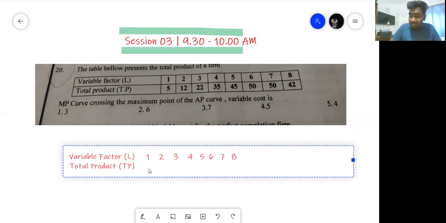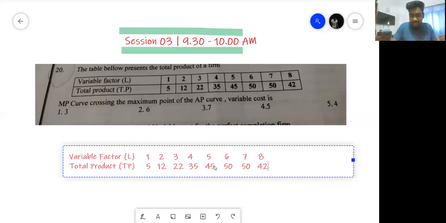That means when one person is working, that person can make 5. When the second person comes, together they can make 12 units. When 3 people come together, they make 22. 4 people, 35. I have to space it out a little. When 5 people come in, 45. 6 people, 50. 7 people, 50. 8 people, 42. So now they've only given you variable factor labor and total product TP, and they're asking you about MP and AP.